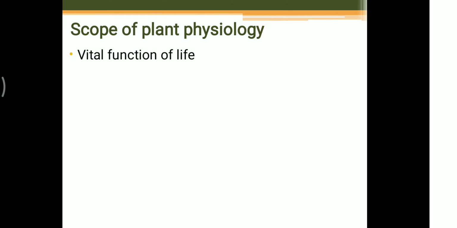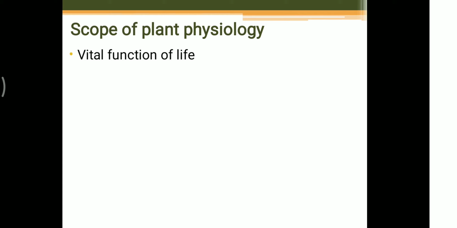There are different branches of botany that are related with plant physiology, for example morphology, anatomy, ecology, plant chemistry, genetics, biophysics, organic chemistry, biotechnology, and genetic engineering. The base of all these branches is only plant physiology.